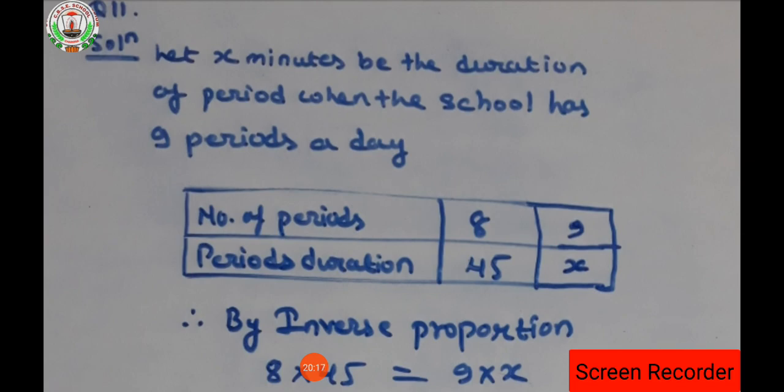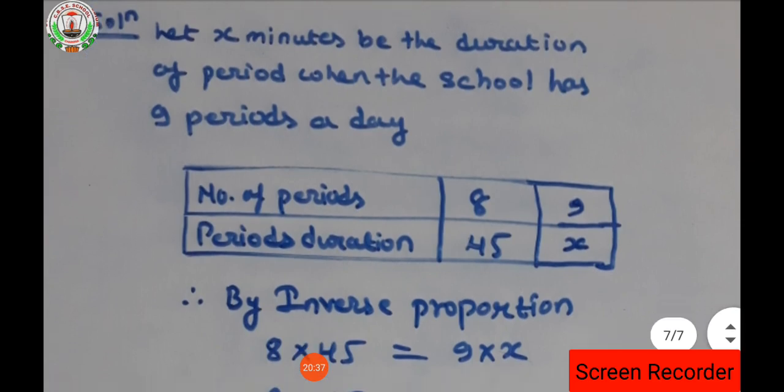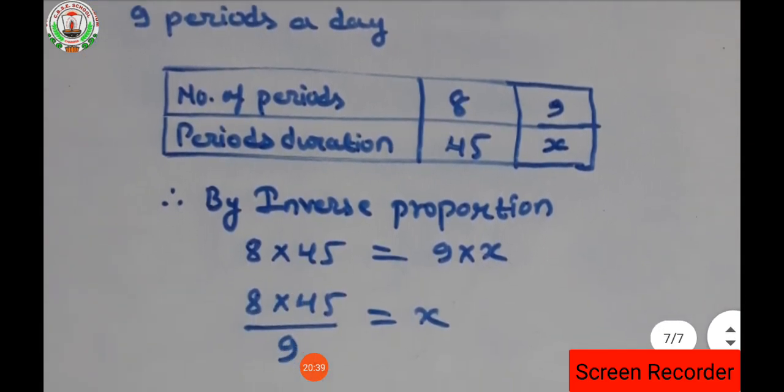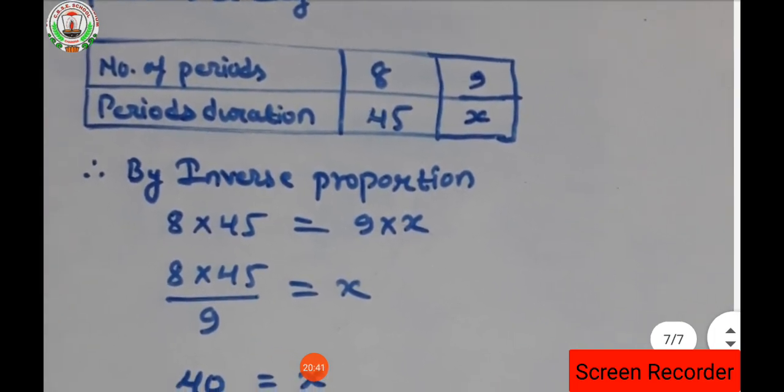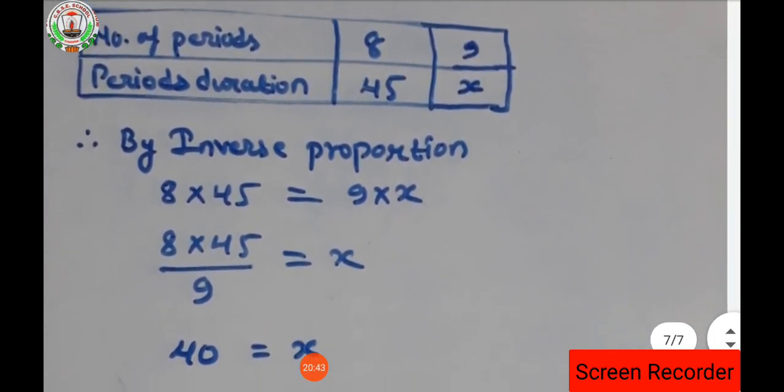So let x minutes be the duration of a period when the school has 9 periods a day. The number of periods is 8 and the period duration is 45. Okay, so when the number of periods is 9, then the period duration is x. See students, here again it is a question of inverse proportion. What is said here? The number of periods is 8, isn't it?